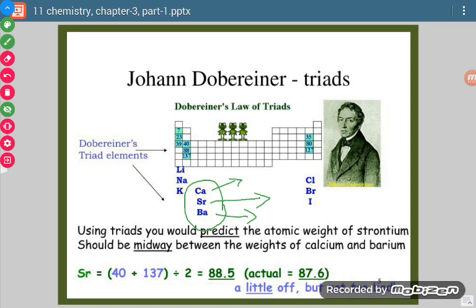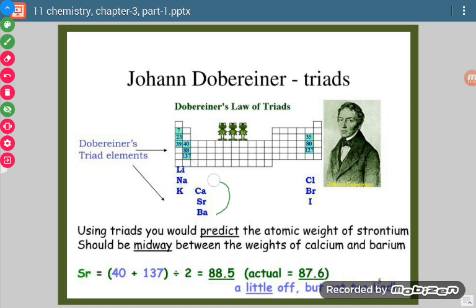Just like if we place lithium, sodium and potassium together and we say that it is a Döbereiner triad, then what does it mean? It means that the atomic mass of sodium will be the average of the atomic masses of lithium and potassium.